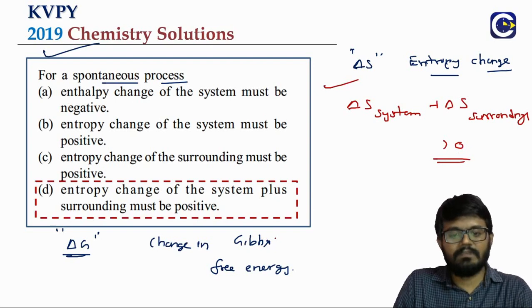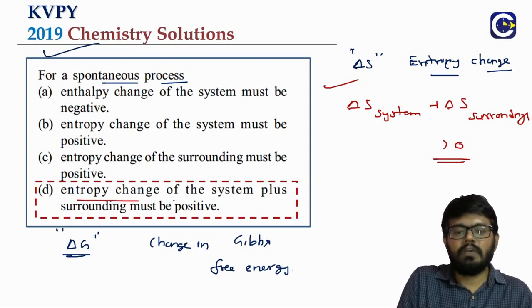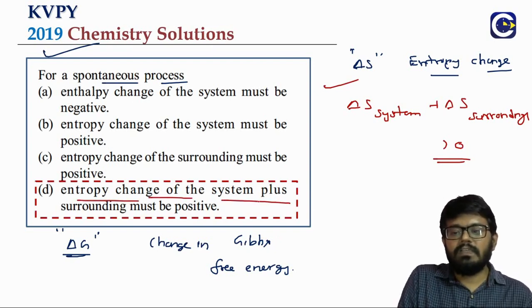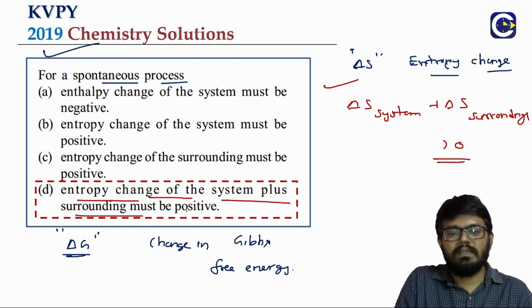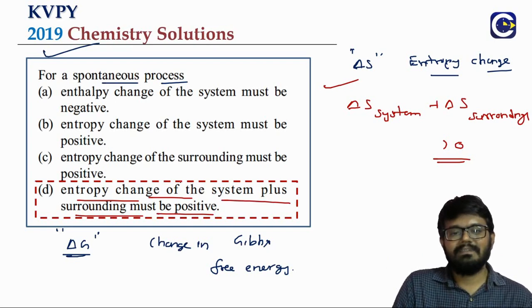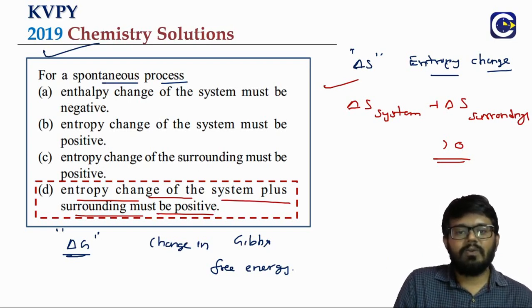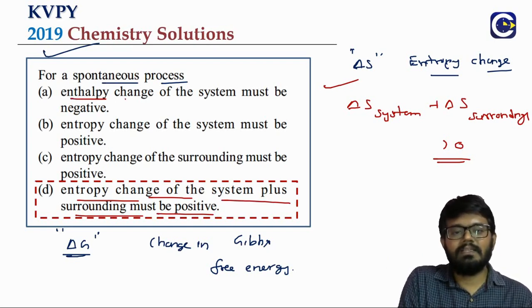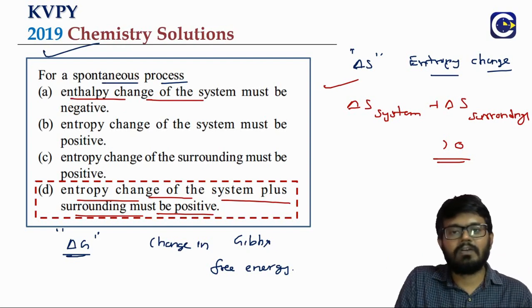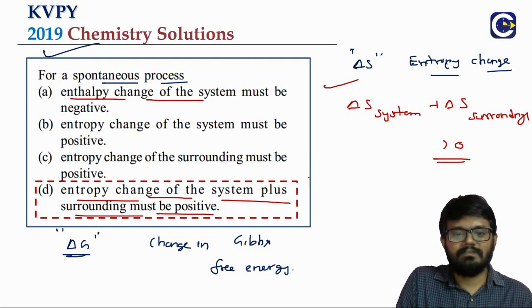So what is the correct answer for this? It is option D. The entropy change of the system plus surroundings, meaning the universe, must be positive, meaning the overall entropy of the universe is increasing. Look at option A, it's not correct because it is only talking about the enthalpy change. We cannot conclude about spontaneity based on just the enthalpy part.